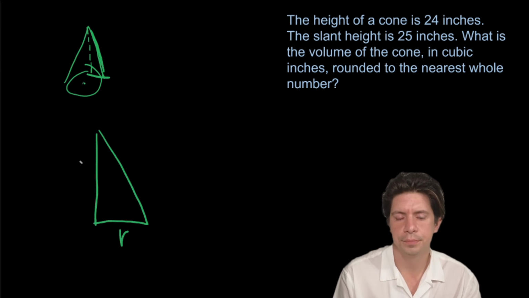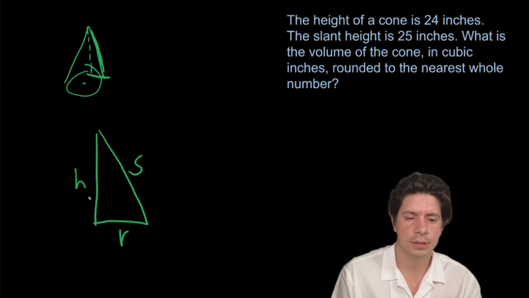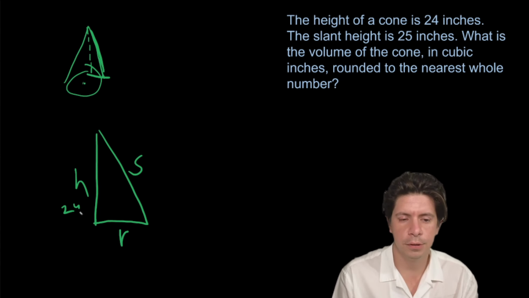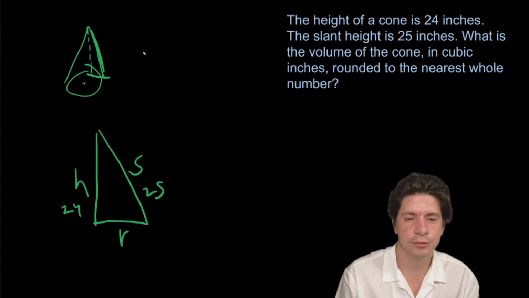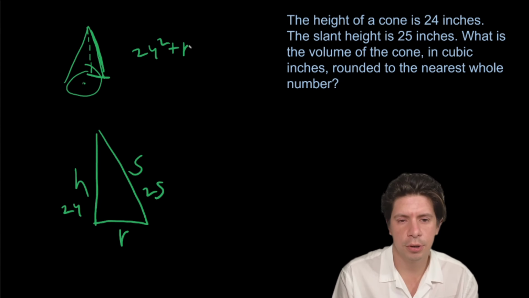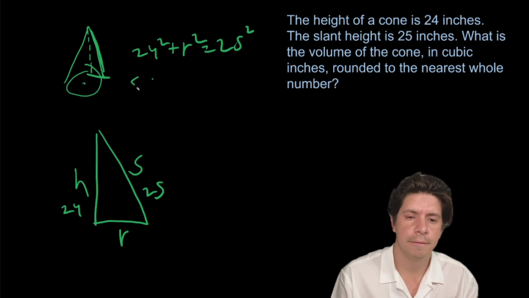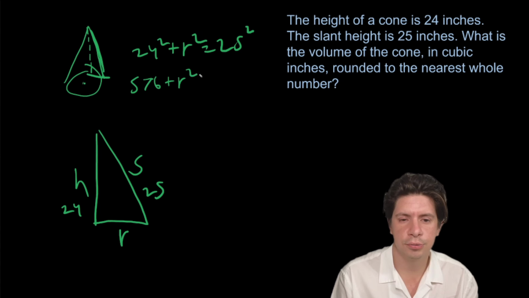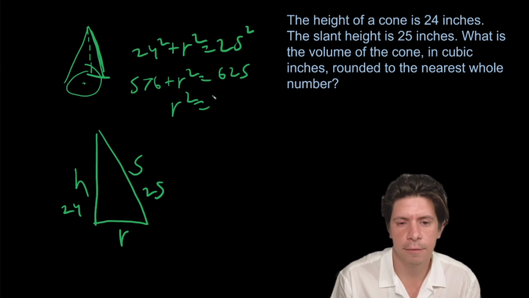R. Then we're going to have S, and let's call this H. So H here is 24. This is 25. We can do the Pythagorean theorem to find R, and then we can find the volume. So we'll do 24 squared plus R squared equals 25 squared. So we'll get 576 plus R squared equals 625. When we subtract, we will get R squared equals 49. That's a nice clean number. R equals 7.